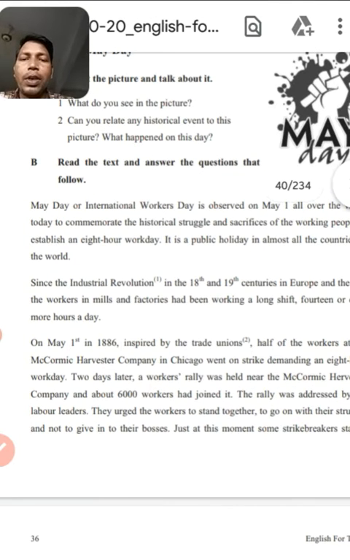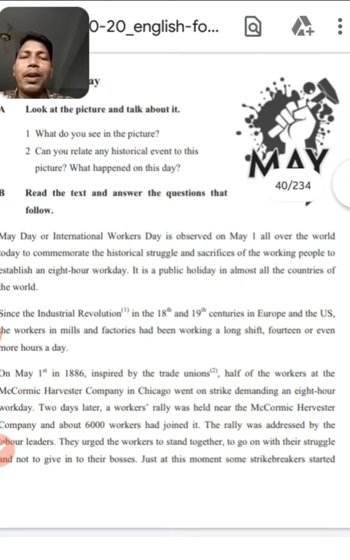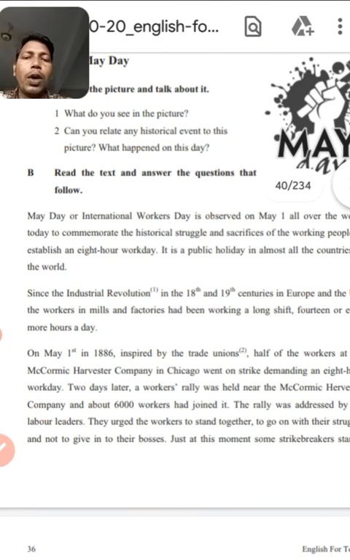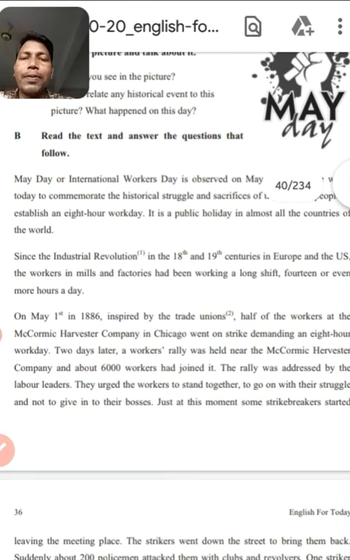So dear students, we got 4 pieces of information. What is May Day? May Day means International Workers' Day. What is the date? The first day of the month of May. What was the demand? An 8-hour workday. And the 4th piece of information is that this is a public holiday. So you should know what a public holiday is. A public holiday means you have nothing to do, your official work and all the work stops, and all the government offices are closed for this day.